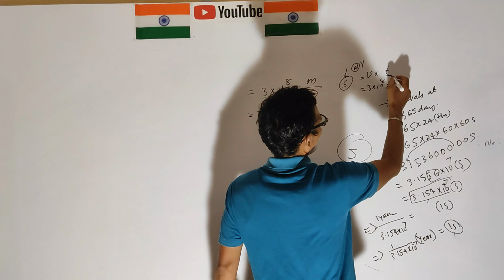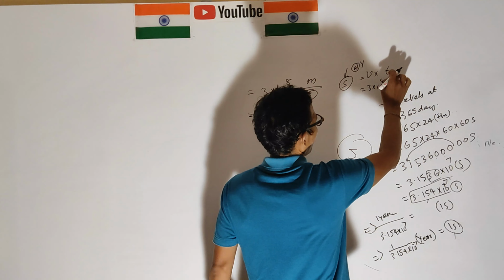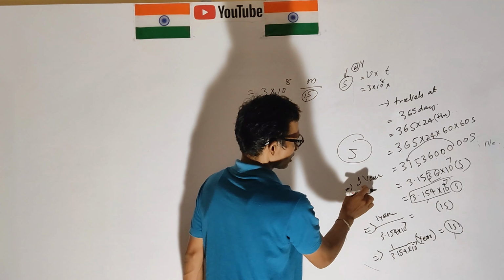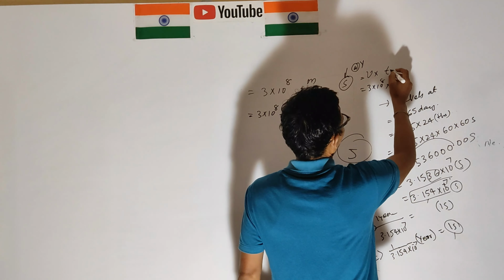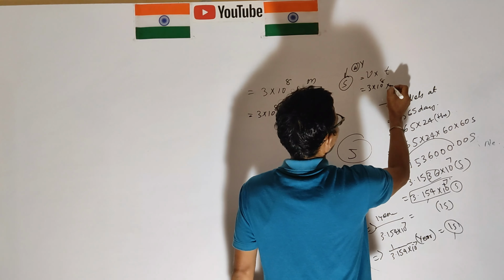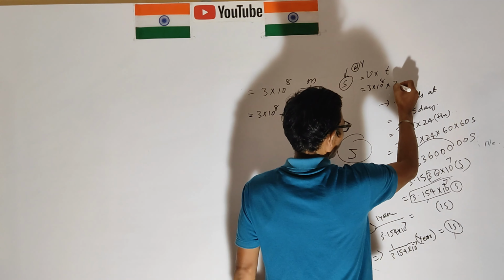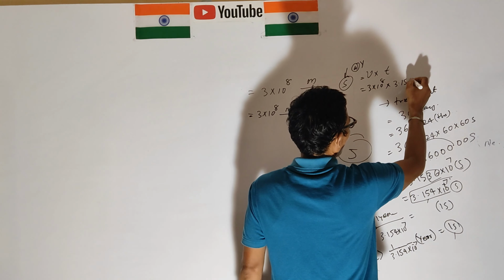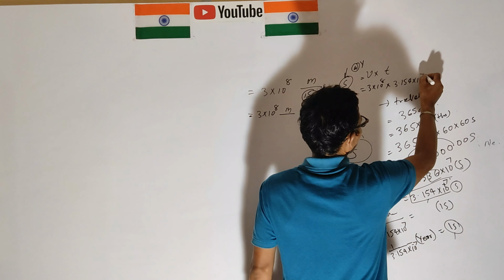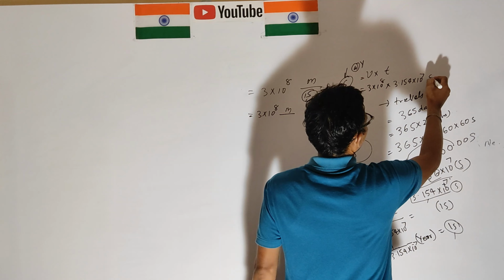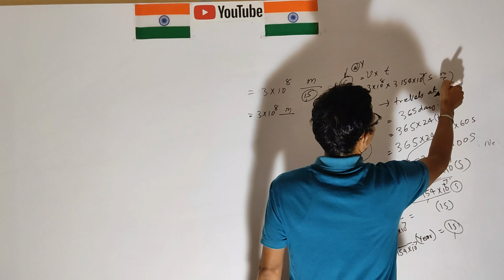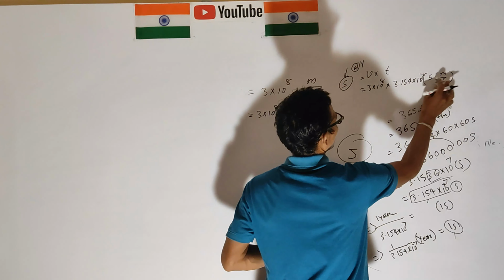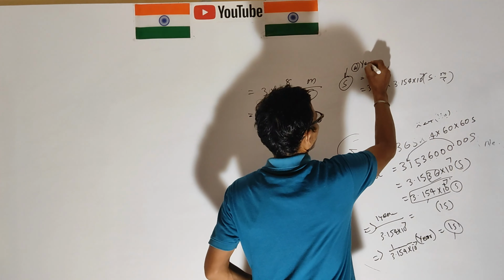Now we put the value of the time for 1 year, 3.154 into 10 to the power 7 seconds. So second cancels with second.